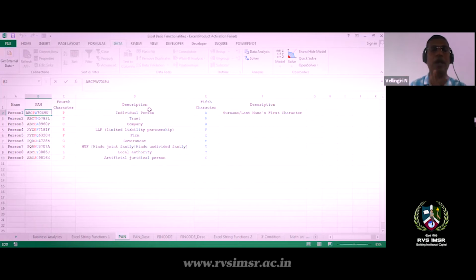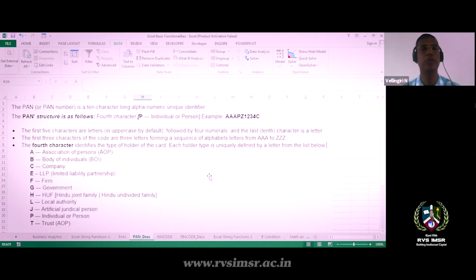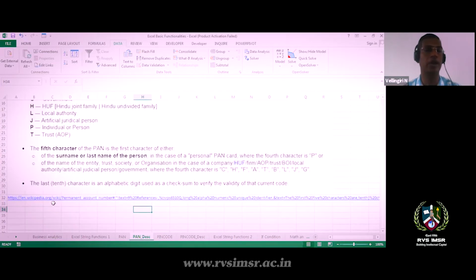Okay, so the validity of your PAN, that scheming and all, doesn't have that much clarity. It is just mentioning how it has been taken. Okay, fine. So for this purpose, this is under Wikipedia. This is the detail we have been sharing for you. This is the content we got from Wikipedia, so you can go and see this Wikipedia link.